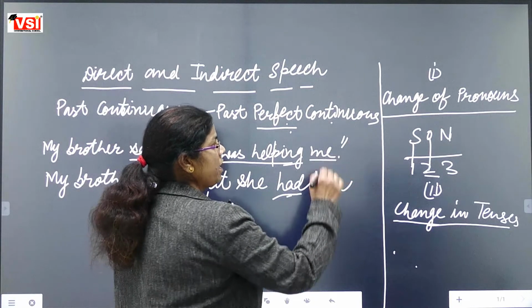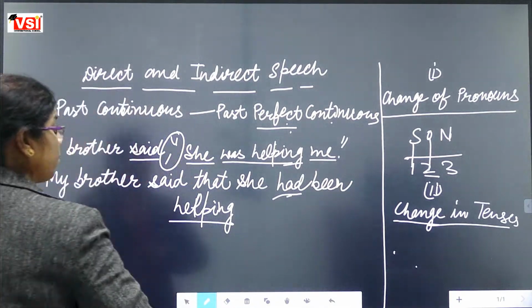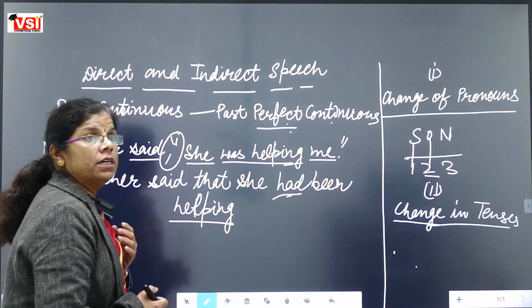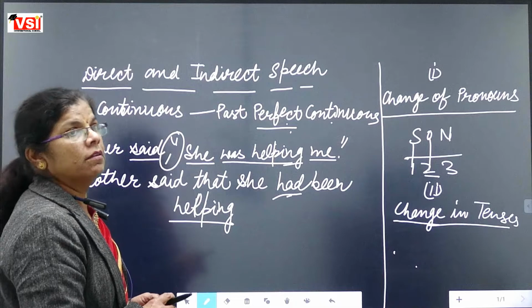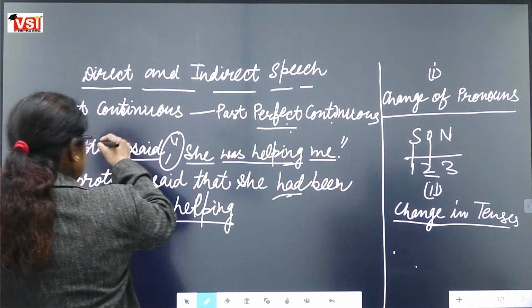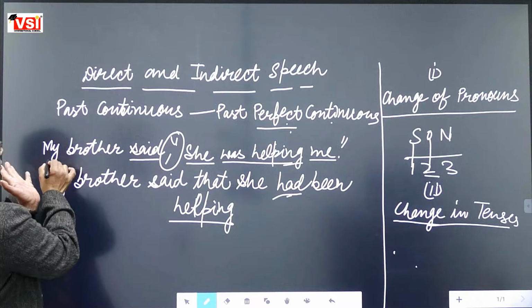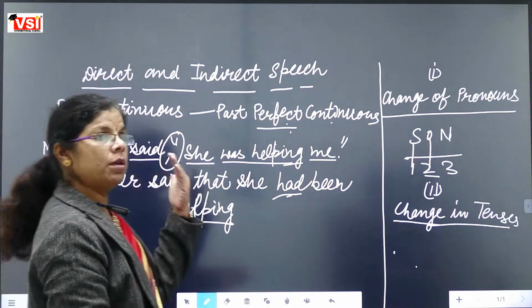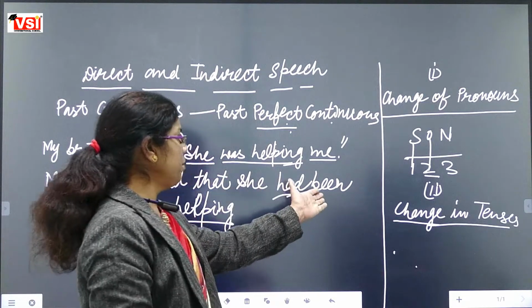And me, which person pronoun is it? First person. First person pronoun is changed according to the subject. Who is the subject? My brother. I am talking about my brother. She had been helping.